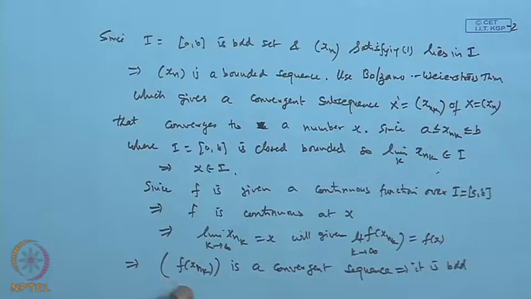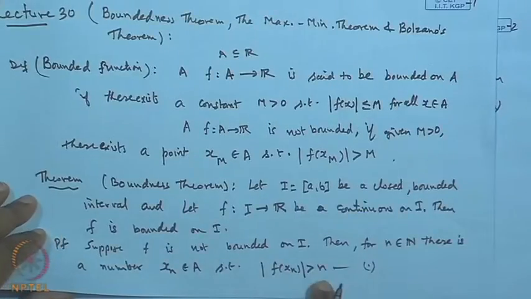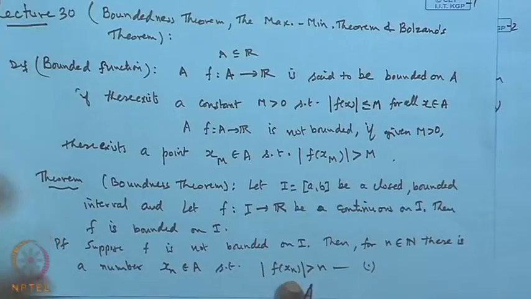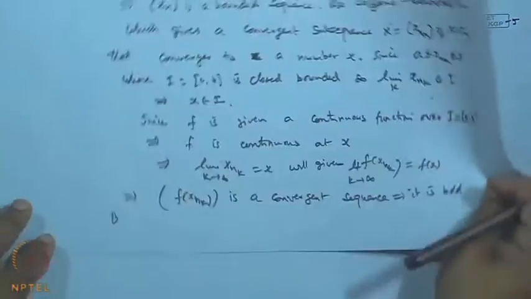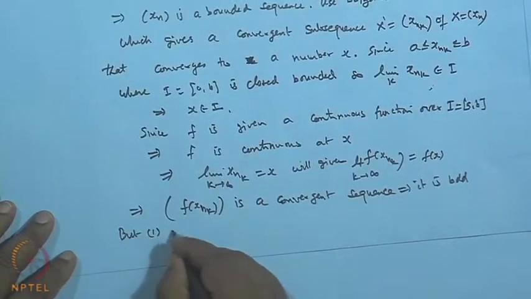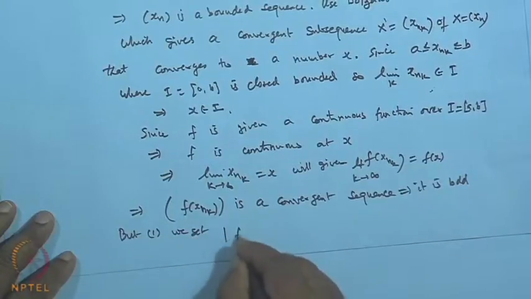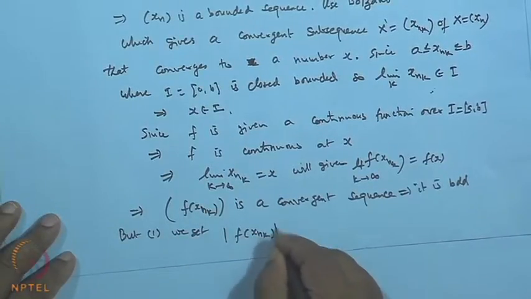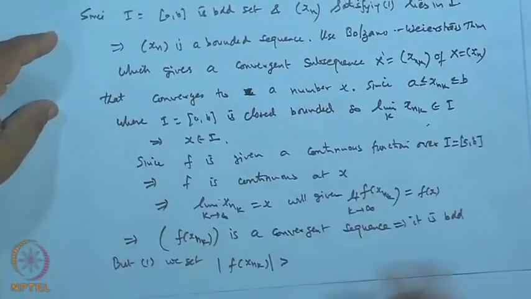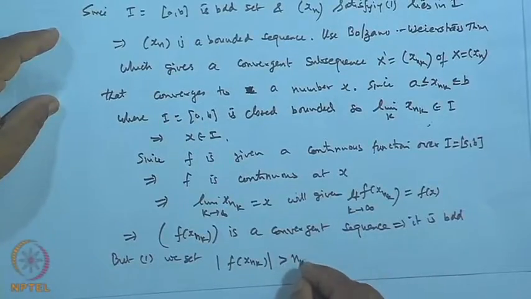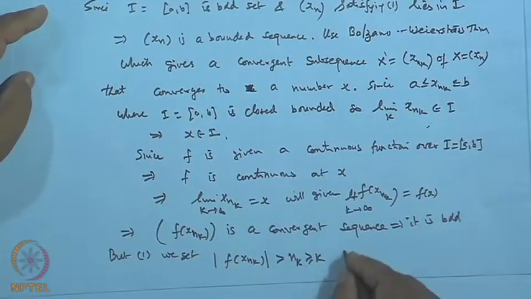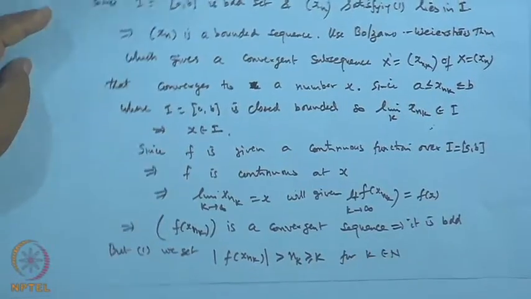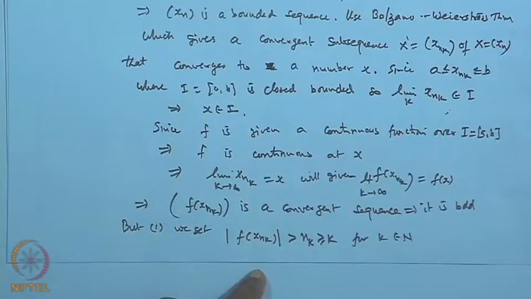But that gives a contradiction to our result, because f of x_n is greater than n. From (1), we get mod of f(x_{n_k}) is greater than n_k, which is greater than k, and this is true for all k belonging to N.